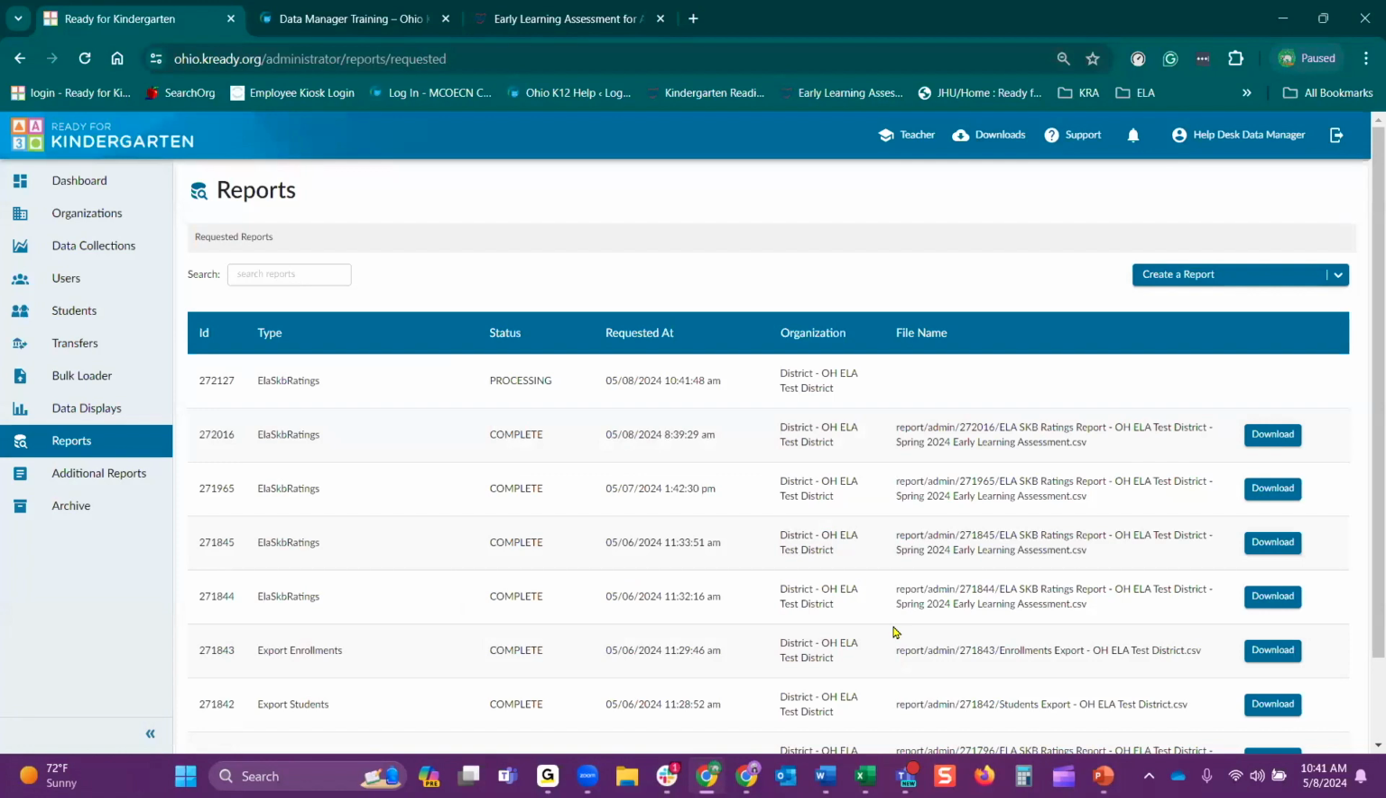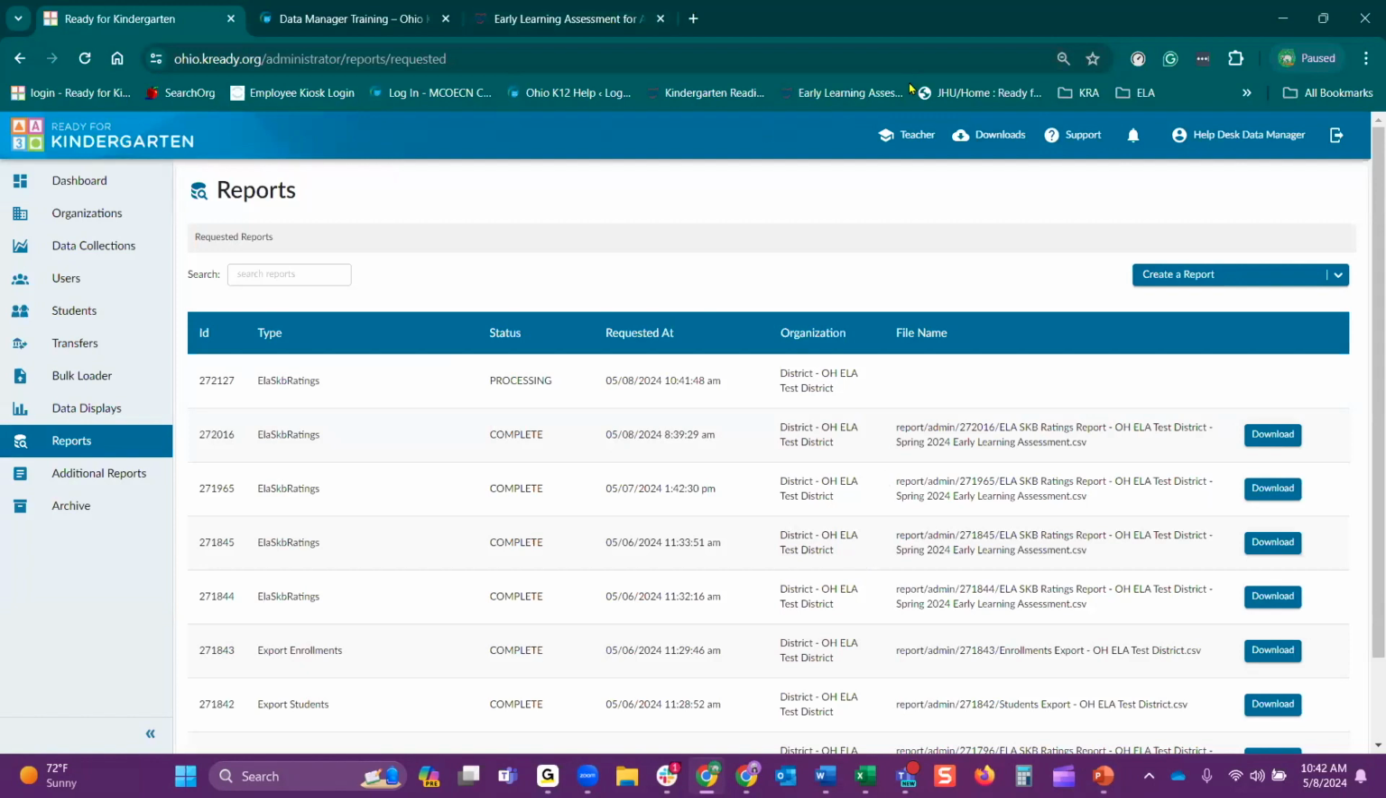So reports can take a minute or so to process and generate the download link. Give it a little bit of time. Reports can also take up to 4 hours to generate. If it's over 4 hours, we do encourage you to contact the help desk so we can look into that further.